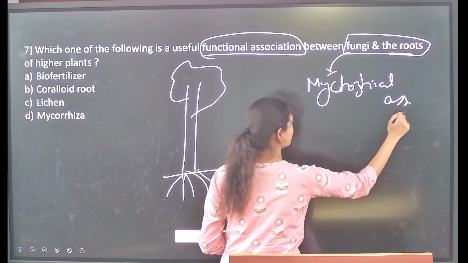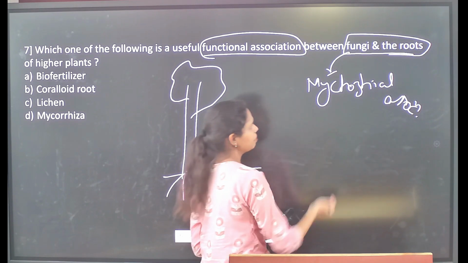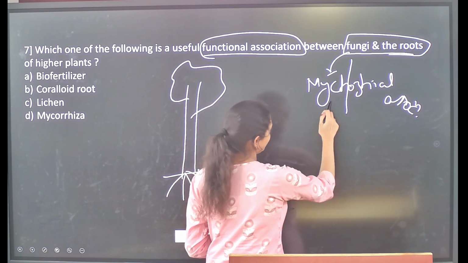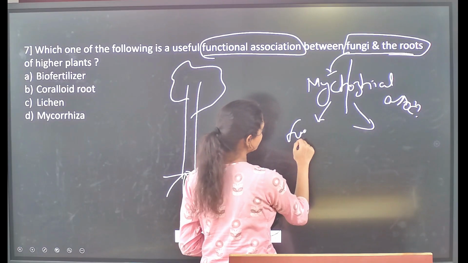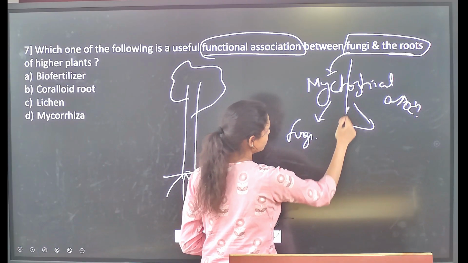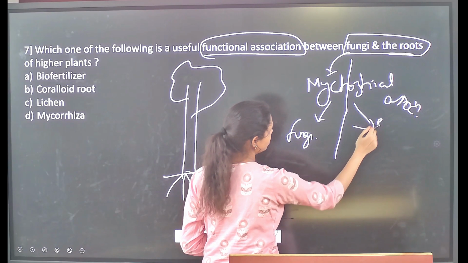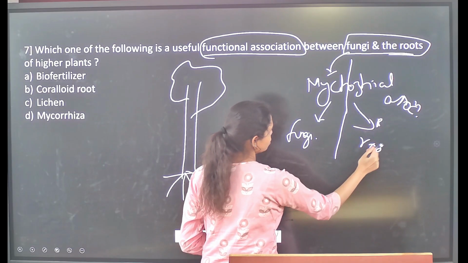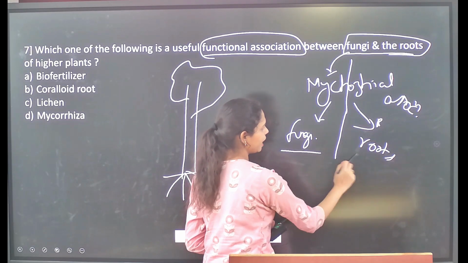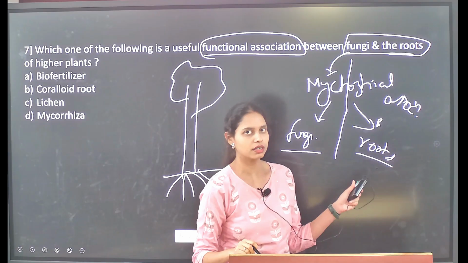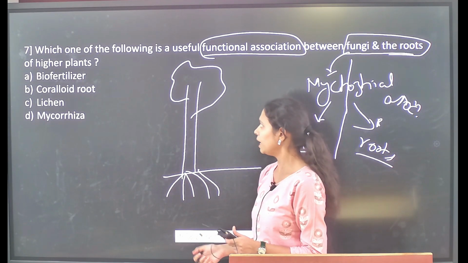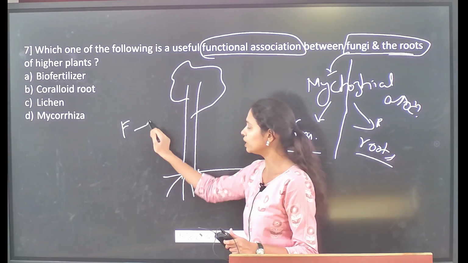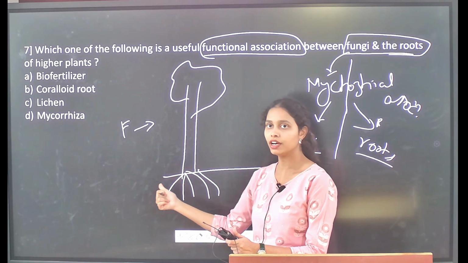Why do we call it the mycorrhizal association? If you separate the name, myco refers to fungi, whereas rhiza refers to the roots. So it is the association between the fungi and the roots of higher plants. And how will the fungus help these kinds of trees?